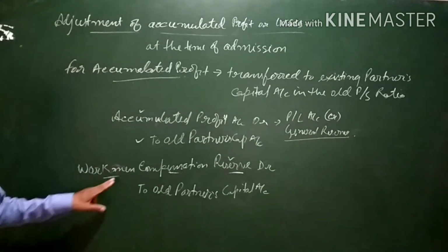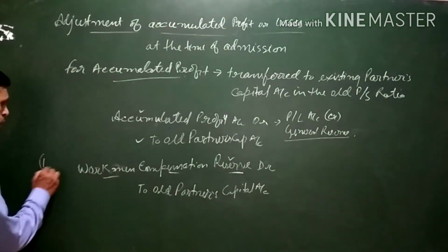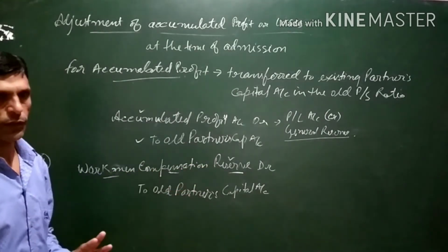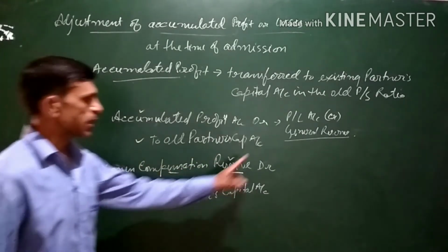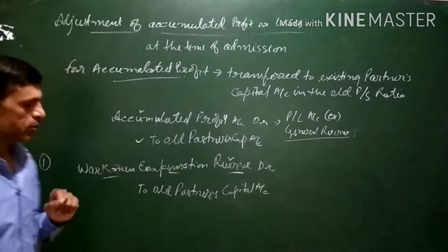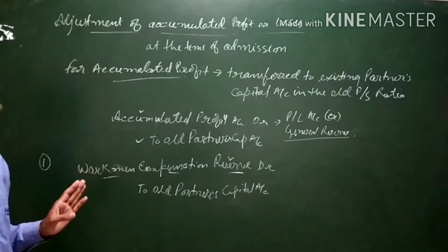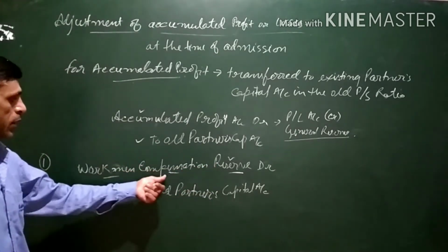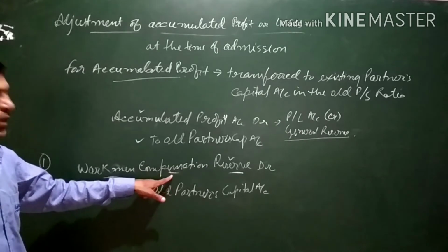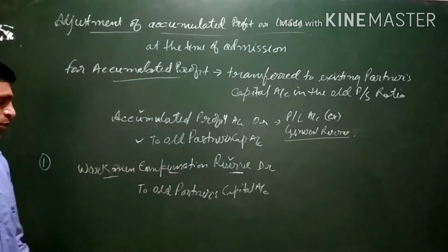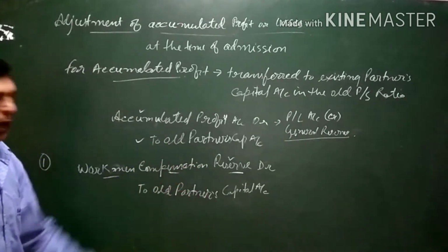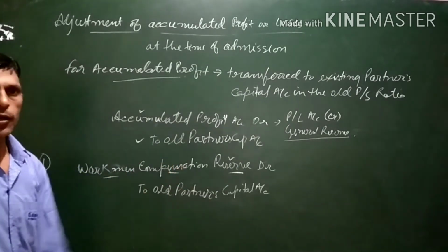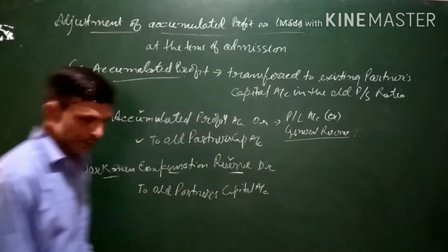This is the first scenario, when nothing is mentioned about the workman compensation reserve in the question. Only the amount of workman compensation reserve is given in the balance sheet and nothing is mentioned in the adjustment. Then it will be assumed there is no claim by the worker with regard to any compensation. So this will be considered as part of the profit and it will be transferred to old partners' capital account in the profit sharing ratio.